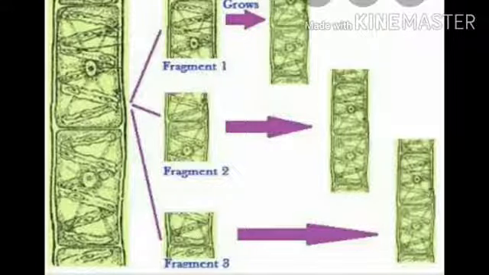The next method is called fragmentation. Fragmentation can be done in Spirogyra, which has a ribbon-like body. This ribbon-like body can be fragmented into three or four fragments, and each fragment can grow into a new Spirogyra. That is how fragmentation is done in Spirogyra.